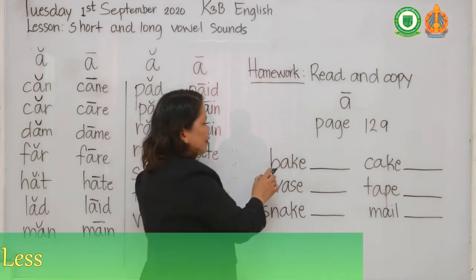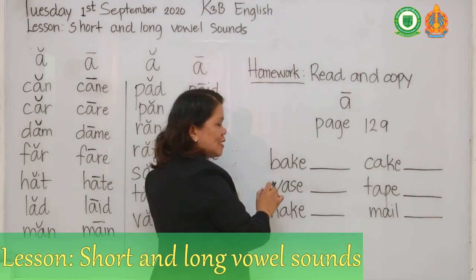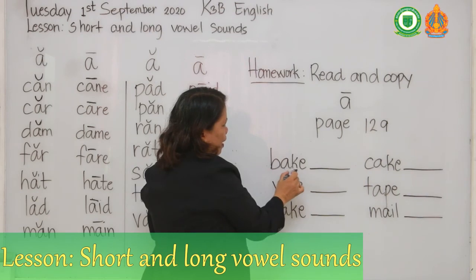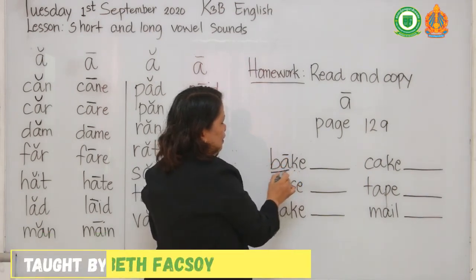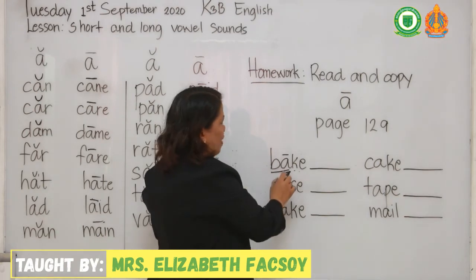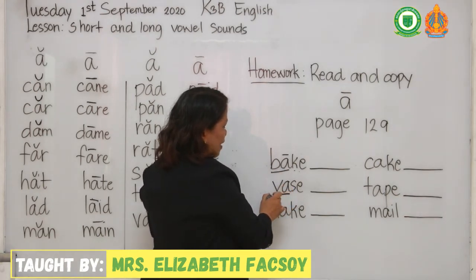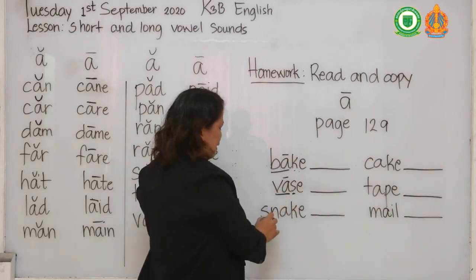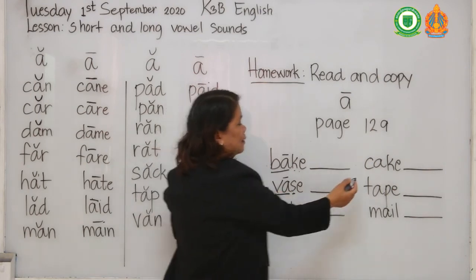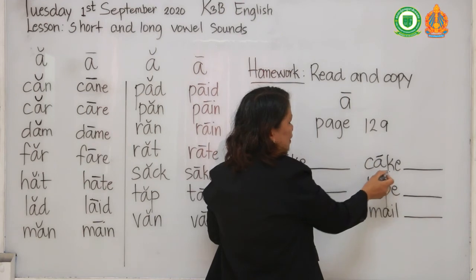For example, the word is bake. There are two vowels. So this one is a, bake, bake, bake, weigh, and vase, snake, cake, shape, mail.